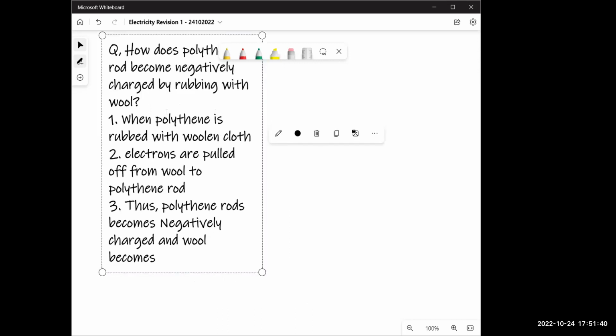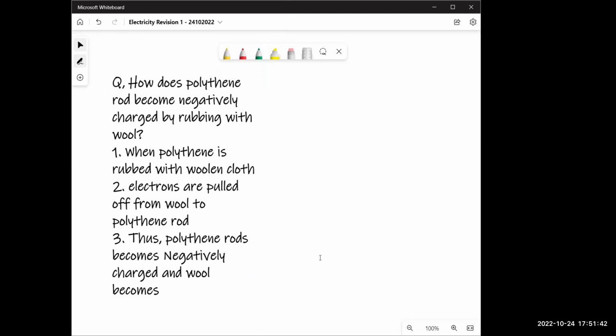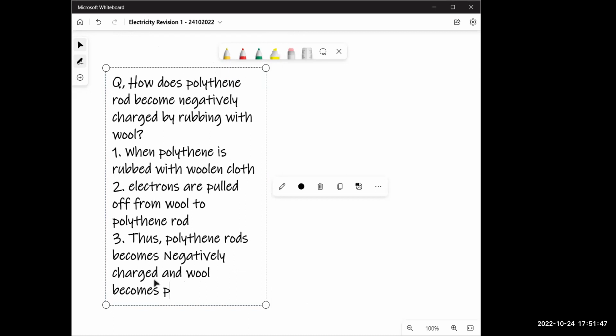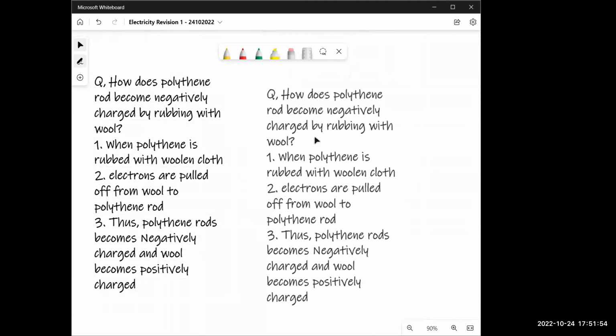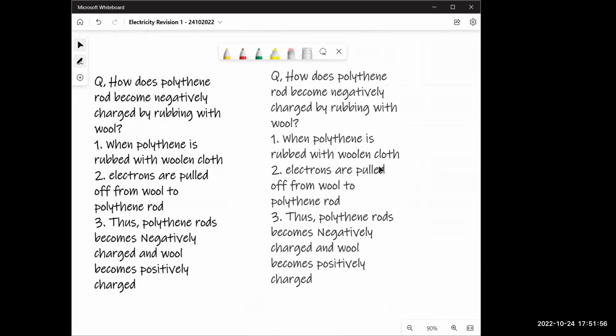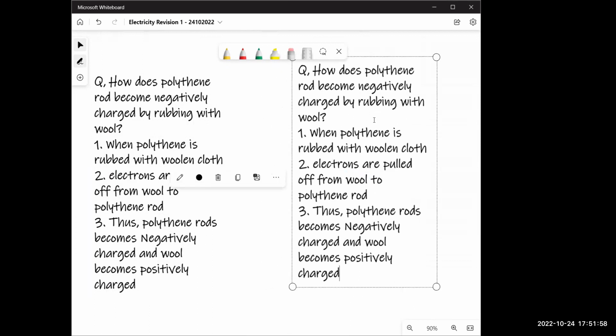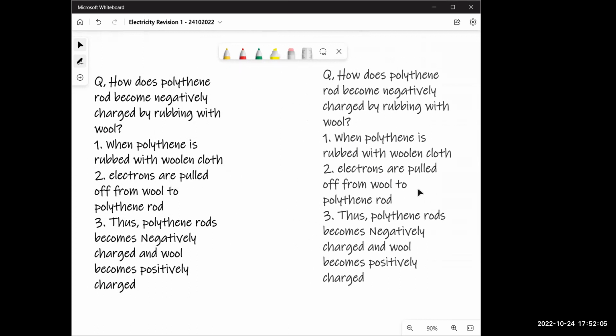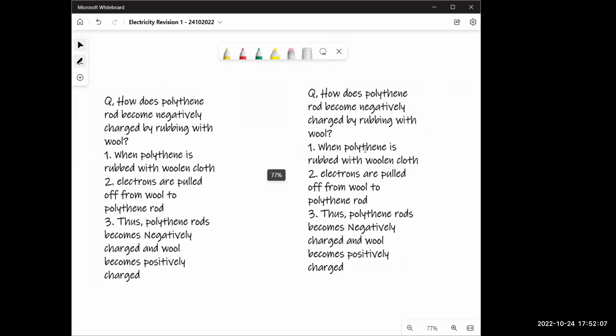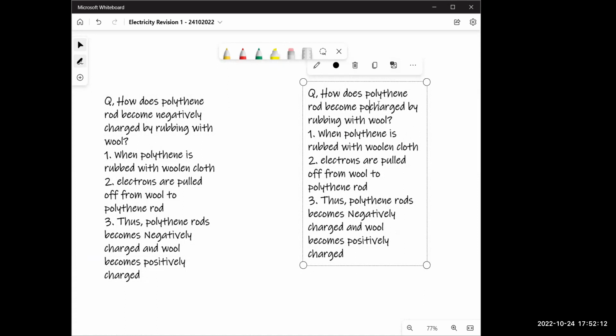Any questions? Mawadda, read it from the beginning once. How does polythene rod become negatively charged by rubbing with wool? 1. When polythene is rubbed with woolen cloth, electrons are pulled off from wool to polythene rod. Thus, polythene rod becomes negatively charged and wool becomes positively charged. All right. Any questions? I think that's easy, right?